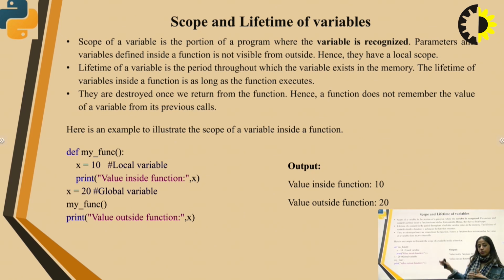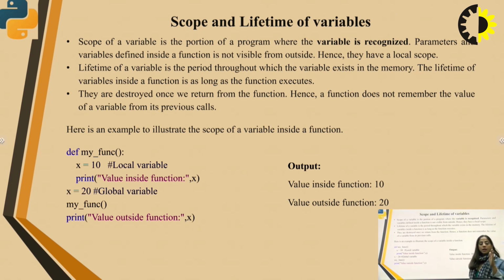Now x equals 20. Since it is outside the function, the scope of this variable is global. To see how it gets executed, we first call the function my function, and after that we print a message, value outside function x. Now when we call my function, what will happen? The message will be printed: value inside function is 10.